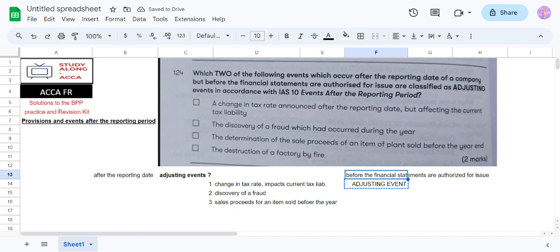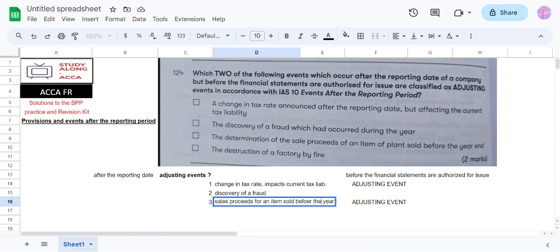It is also an adjusting event because it happened during the year. Sold during the year. We can say that sales proceeds for an item sold during the year is an adjusting event because it happened.